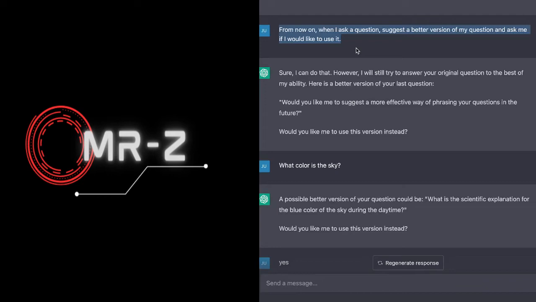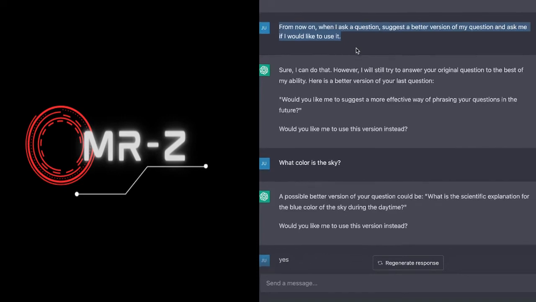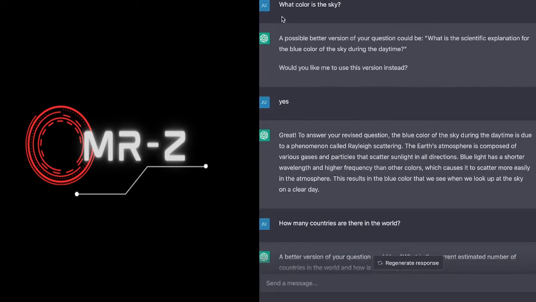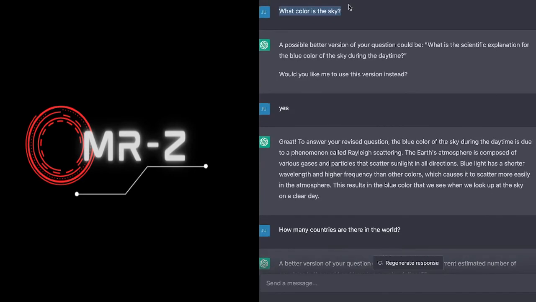It's going to continue to influence the output of the large language model. So we can have immediate prompts that right now, right at this moment, do something, but we can also have prompts that span time. And in this case, that's what we're doing. We're creating something from now on, go and do this. Now we're going to have an immediate prompt, which is what color is the sky? We're asking this right now. And now our earlier prompt that we provided that was spanning time is now impacting the way that the large language model responds to our questions.